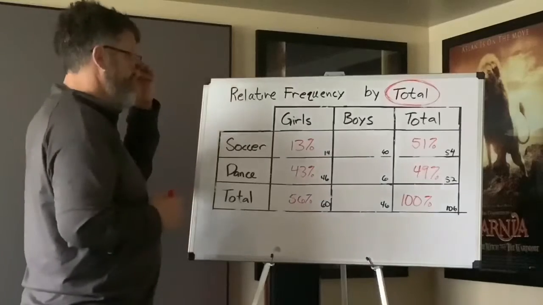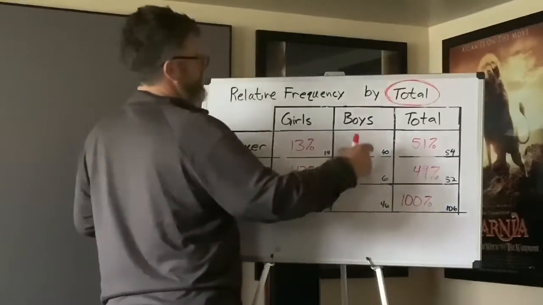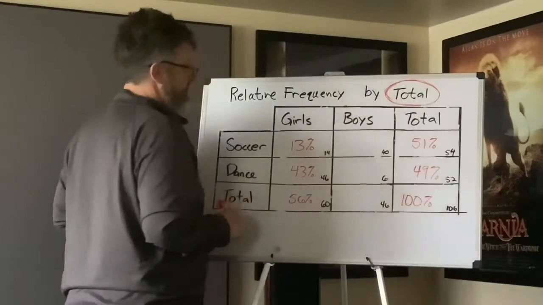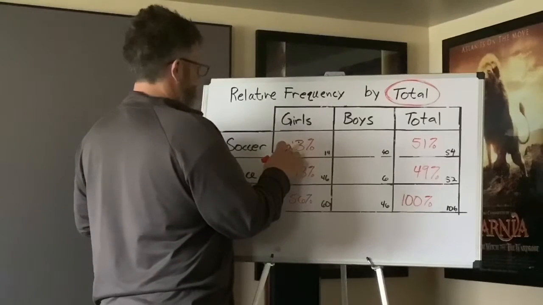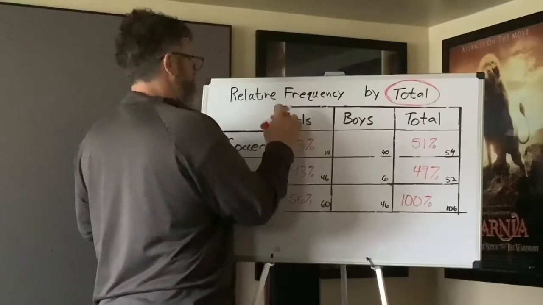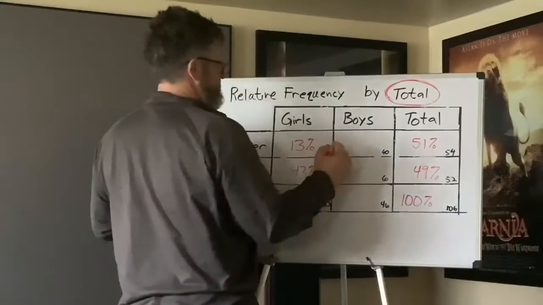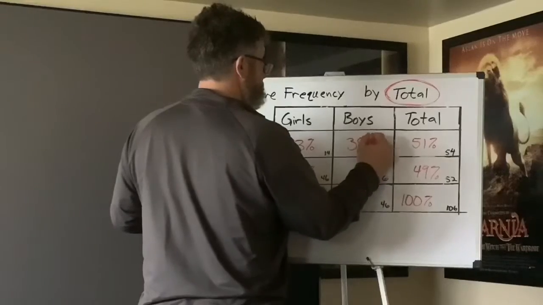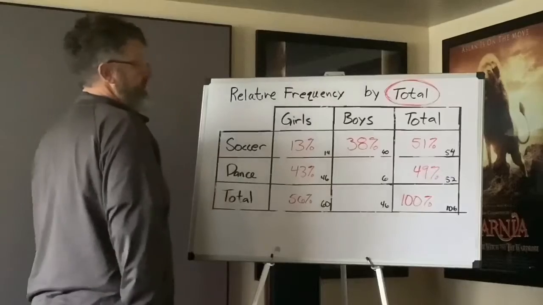Now this is what I wanted you to see was kind of cool about this, is that when you're talking about relative frequency by totals, then yes, your columns and rows should add up. So if 13% of the girls wanted to play soccer, 13% of the total. Okay, so now here we go, 38%, because these actually have to add up. Now, if I went 40 divided by 106, I guarantee I'd get 38.